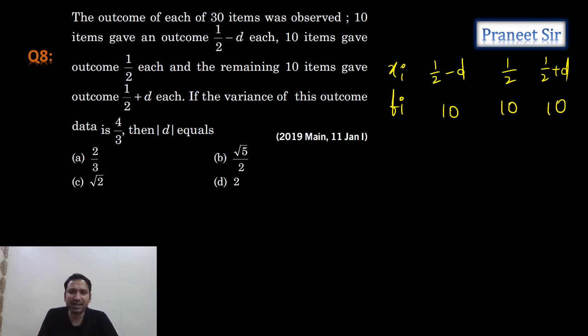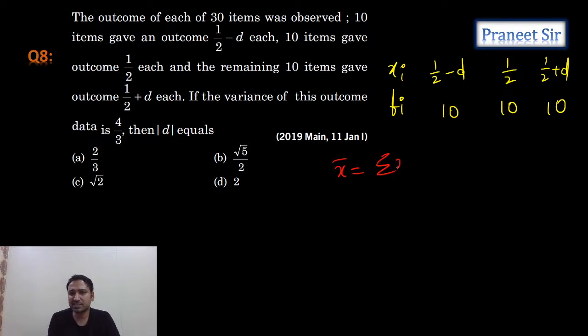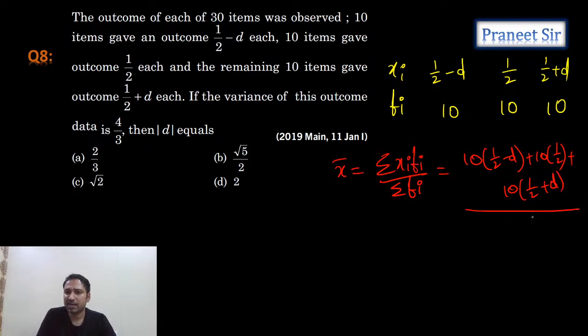30 observations. So can I calculate the mean, guys? What is the formula to calculate the mean? The formula is x bar is equal to sigma xi fi by sigma fi. So tell me, what is it? 10 times 1 by 2 minus d plus 10 times 1 by 2 plus 10 times 1 by 2 plus d, by the total number of observations, which is 30.